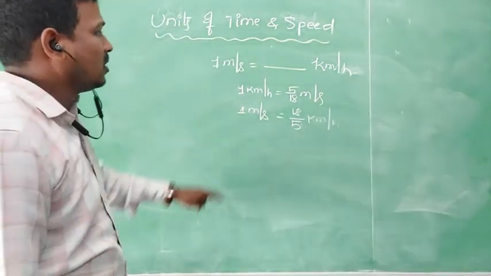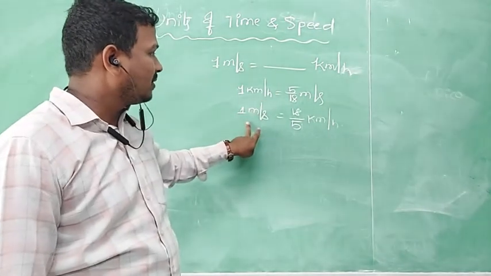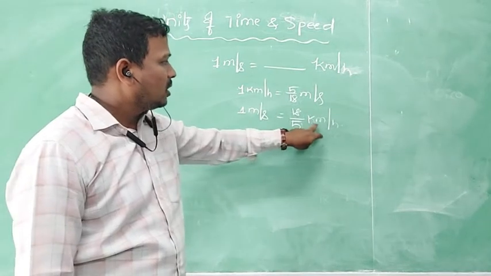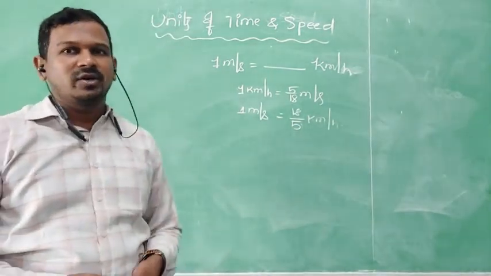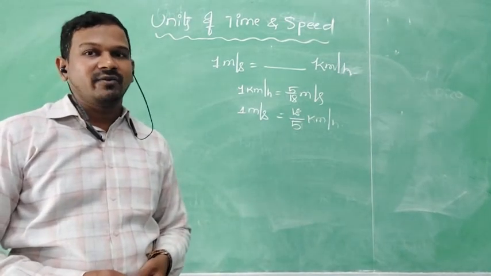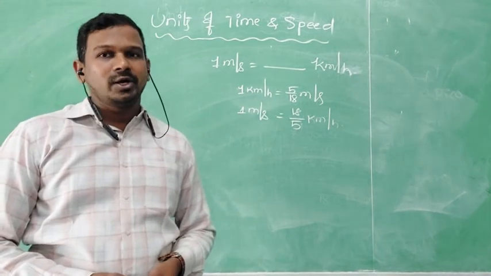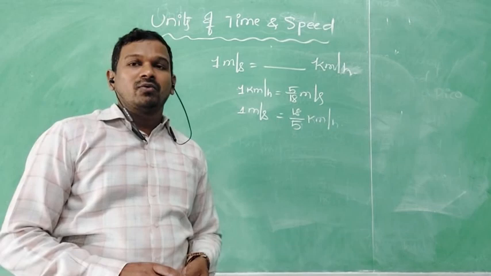Clear children? 1 kilometer per hour is equal to 5 by 18 meter per second. Now 1 meter per second is equal to the reverse, 18 by 5 kilometer per hour. Like this, we can represent the units of speed, and we can convert kilometer per hour into meter per second and meter per second into kilometer per hour. Now we are going to discuss